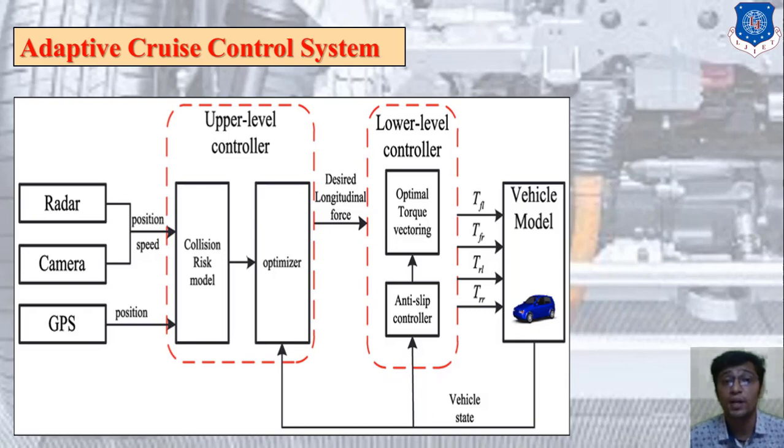Second is the lower level controller, which is related to optimal torque vectoring and the anti-slip controller, and last is the vehicle model. So this is the adaptive cruise control system. Basically it is an active safety system that automatically controls the acceleration and braking. So this is the concept of ACC.